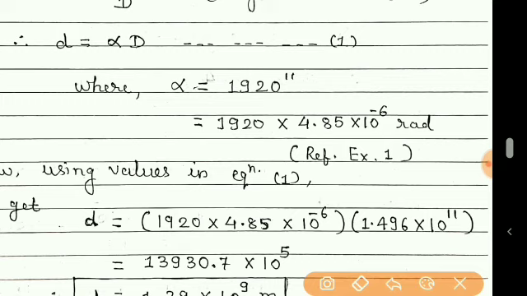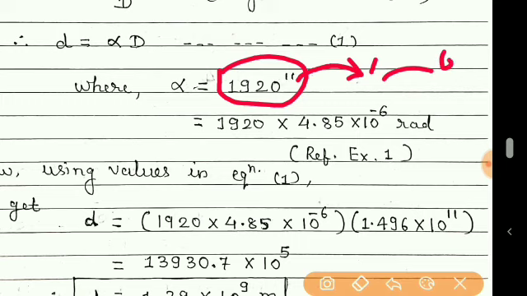You can apply the process like this. First, seconds to minute: we'll divide by 60. Again, from minute to degree, we'll divide by 60, so that it is converted to degree. And from degree to radian, we'll multiply it by pi by 180.